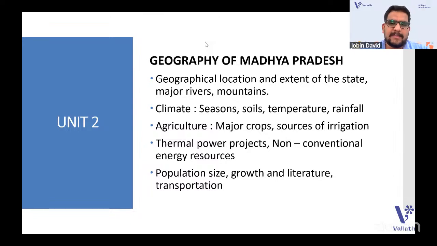Looking at the questions of the last Assistant Professor exam, the previous year questions, most of the questions are coming from geographical location. They have asked the district of a specific statue or monument, or maybe a national or international monument, or a UNESCO-listed monument. So that is very important. Agriculture has also been asked in the question paper. That is the geography of Madhya Pradesh, Unit 2.